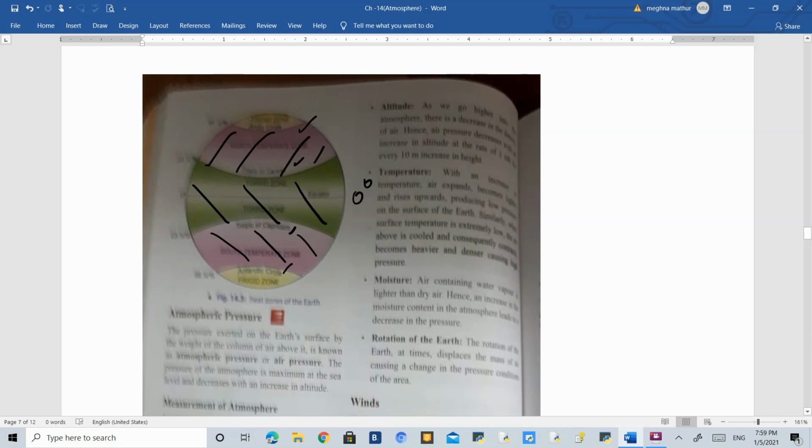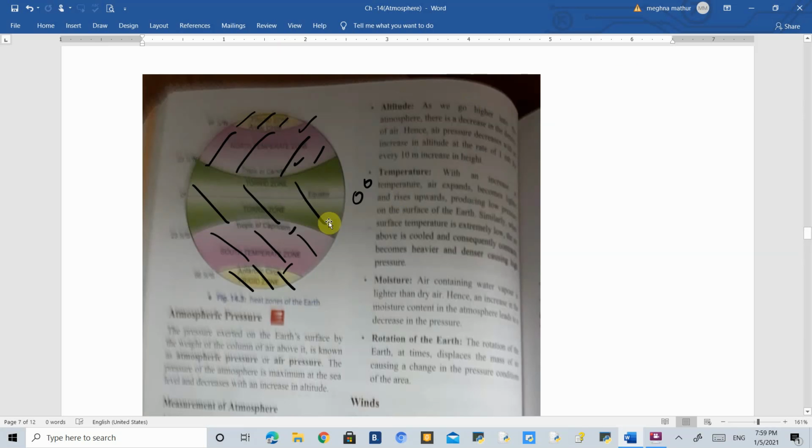Then the third zone is the frigid zone, which is between the Arctic Circle and the North Pole, and the Antarctic Circle and the South Pole. These are areas very far away from the sun, and the sun rays take a lot of time and distance to reach them. That is why they receive very little sun rays and always have freezing temperature. That is why it is known as the frigid zone. So these are the three zones: torrid, temperate, and frigid.